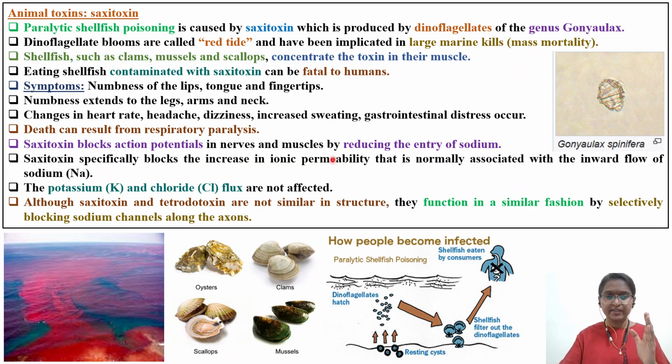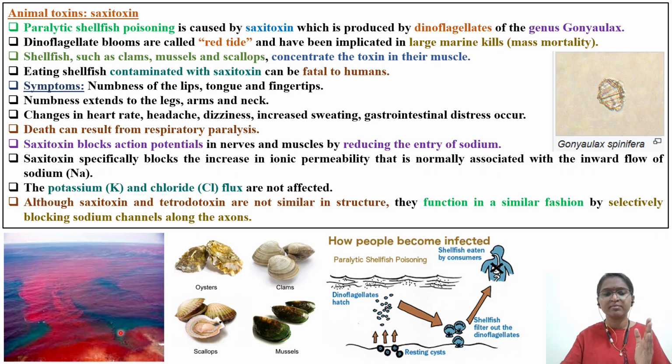Okay, then we'll discuss, as we told you, some details about saxitoxin. Next 1 2 slides we'll discuss only about saxitoxin. So saxitoxin, the type of poisoning, it is called paralytic fish poisoning, is caused by saxitoxin, which is produced by dinoflagellates. These are the dinoflagellate genus Gonyaulax. Okay, so these dinoflagellate blooms are called red tide.